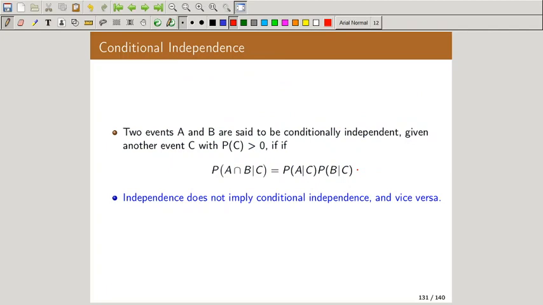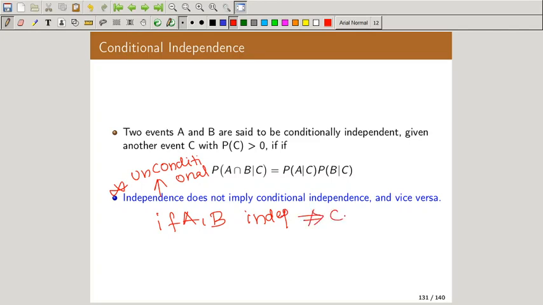Now, this is also one of the important statements. Independence does not imply conditional independence and vice versa. Here independence means generally unconditional. Unconditional independence does not imply conditional independence and vice versa. Which means if A and B are independent, it does not imply they are conditionally independent, and vice versa.